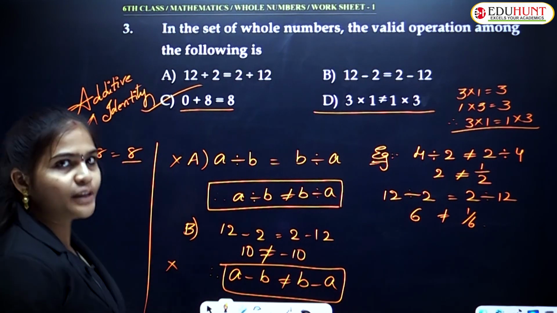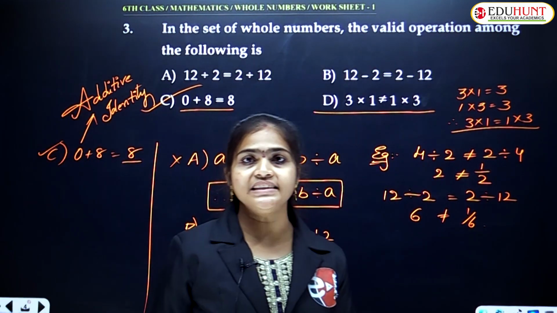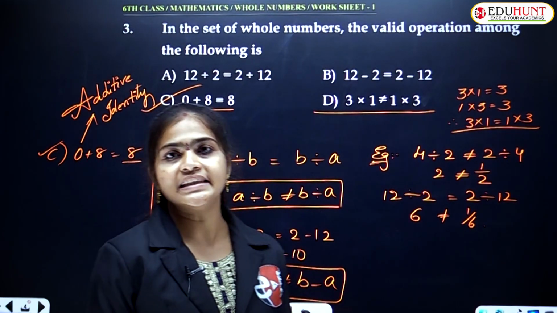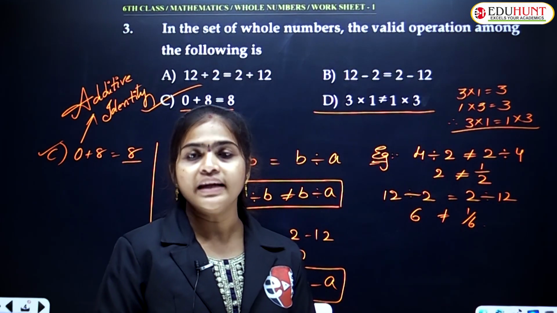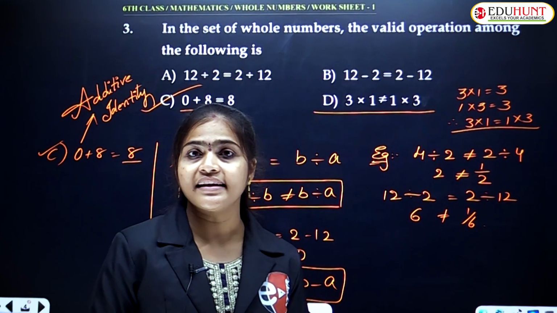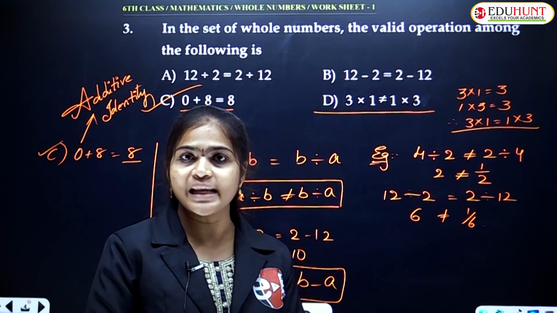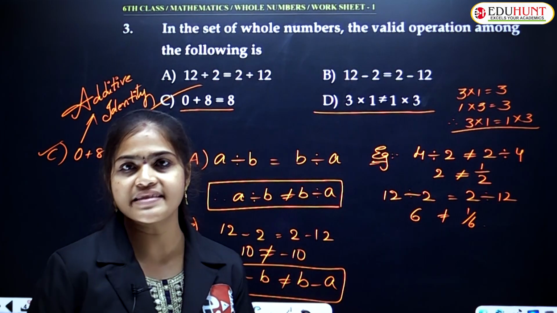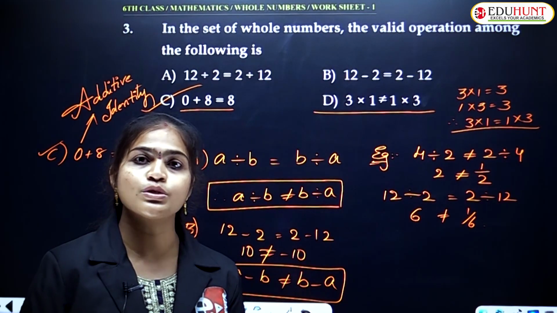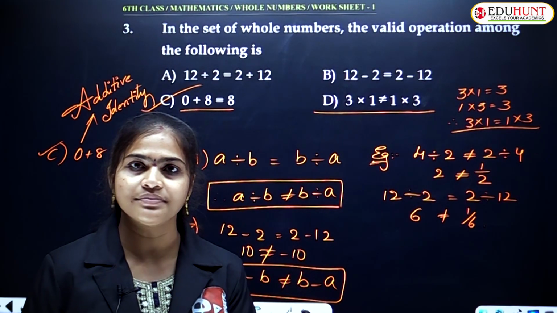As per that additive identity property, what is the additive identity element? Additive identity element is 0. Okay, here I will ask you one question. Does an additive identity element exist in the natural numbers? Or in natural numbers, what is the additive identity element?